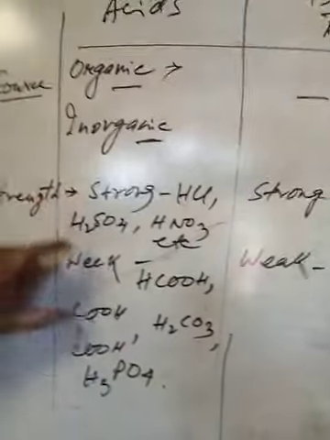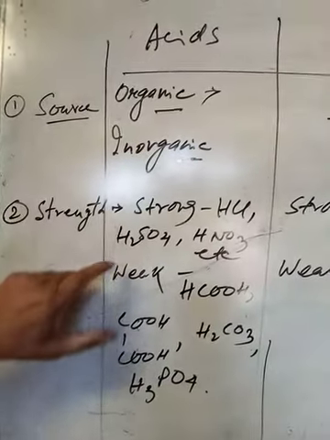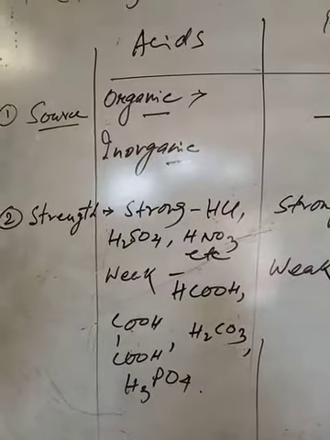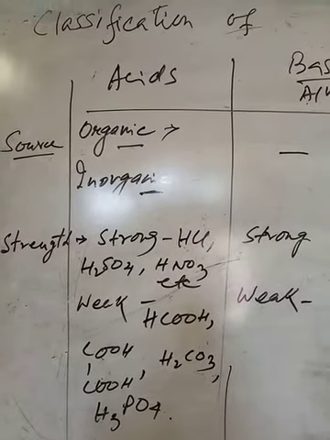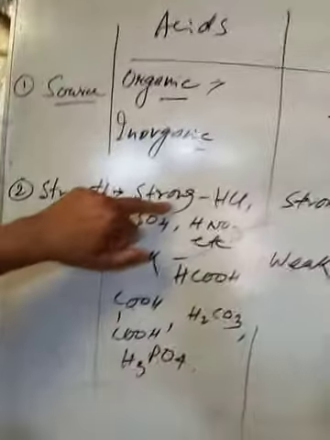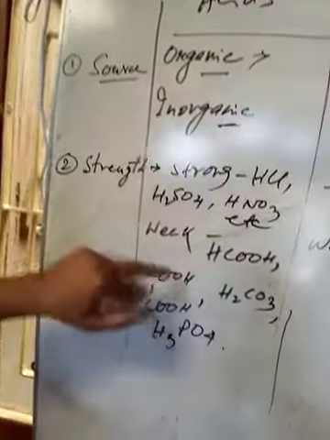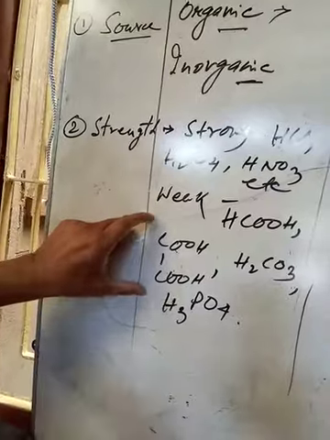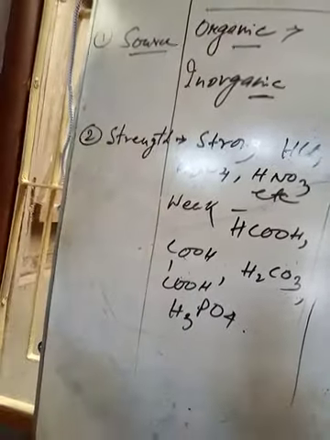The strong and weak acids are defined by the release of hydrogen ion from the acids. Strong acids release hydrogen ion more rapidly, but weak acid releases hydrogen ion at a very small rate.